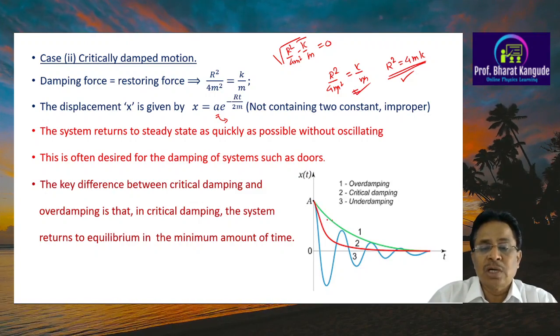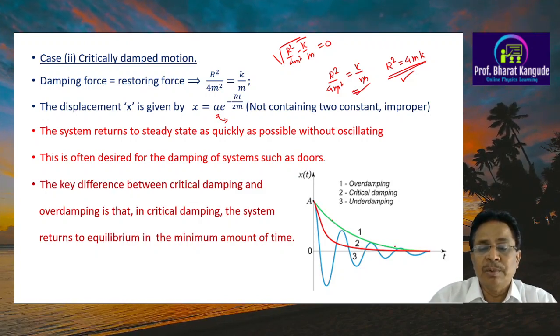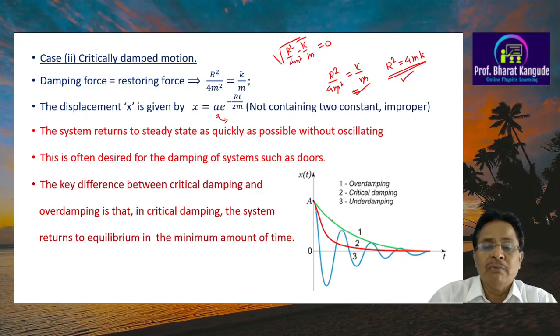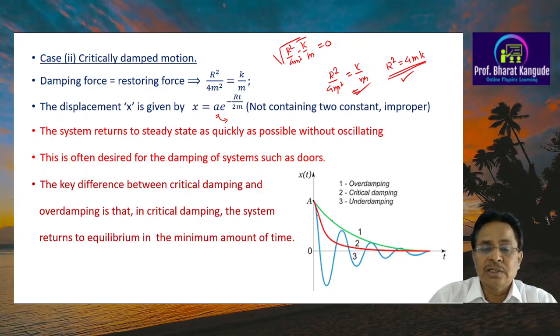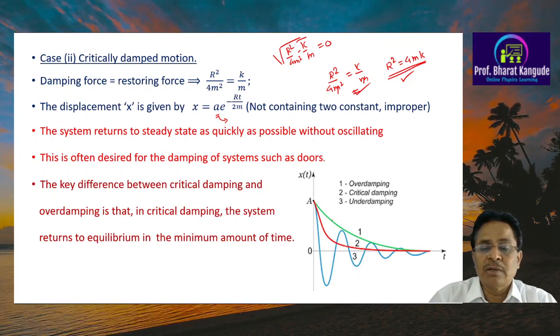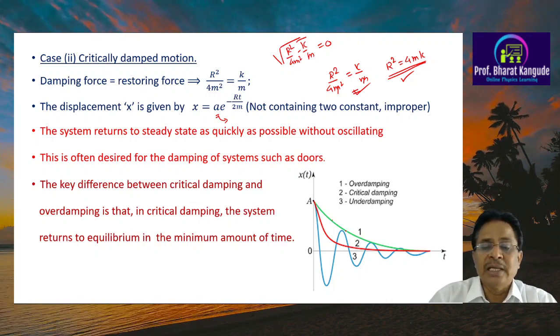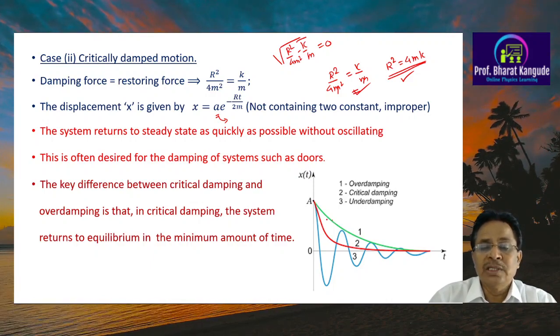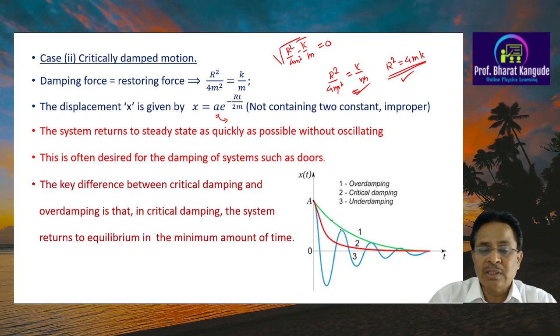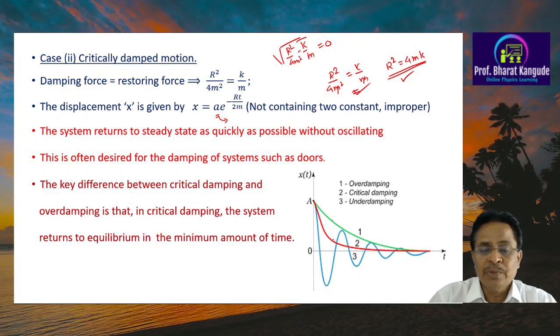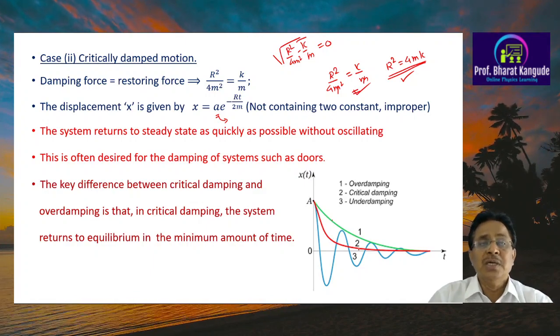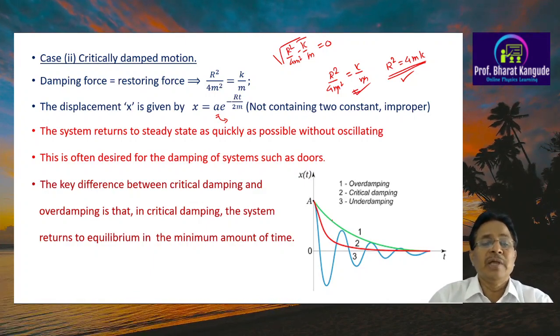In the first case, to come down to its zero position or equilibrium position, it takes a longer time, whereas in the second case, in a critically damped state, this oscillator comes to its zero state or equilibrium position very quickly as compared to the earlier case. You can feel the slope. Here the slope is not that fast. Here the slope is much higher, and therefore this oscillator comes to its equilibrium position very quickly.